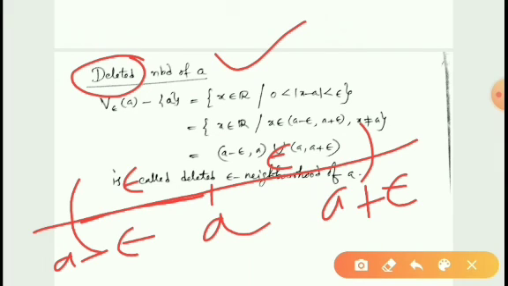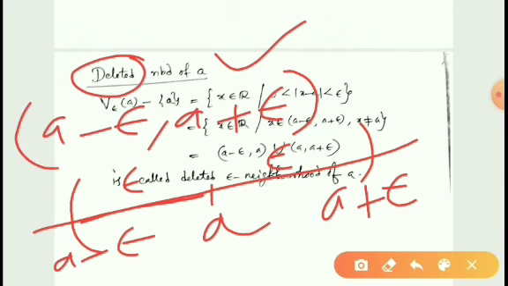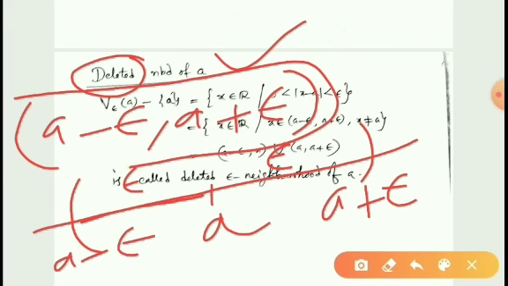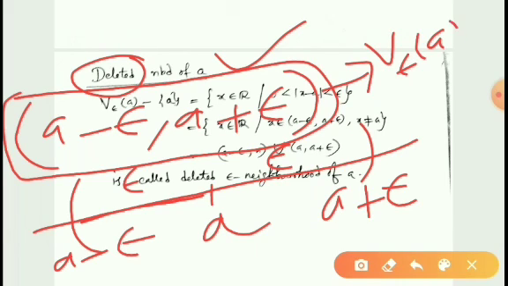So the open interval A minus epsilon, A plus epsilon is said to be the neighborhood of A. By removing A from the neighborhood of A, we will get the dilated neighborhood of A.